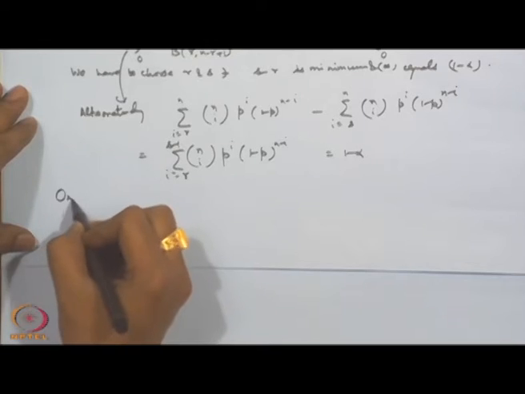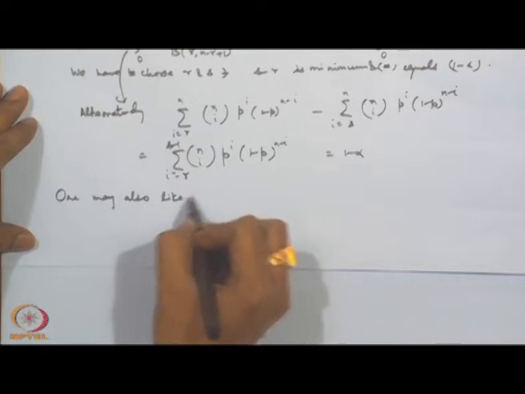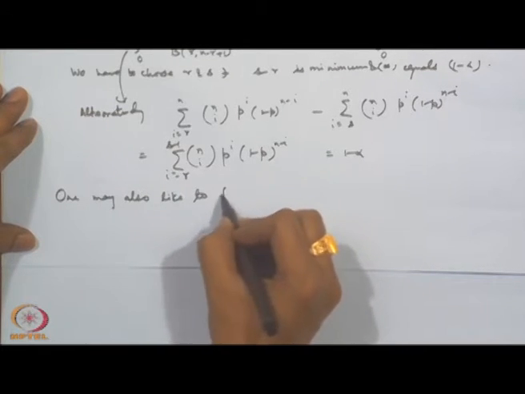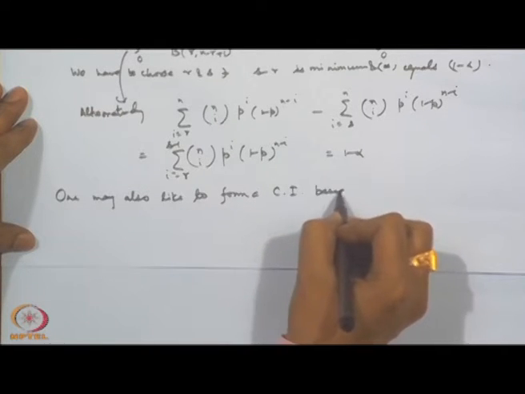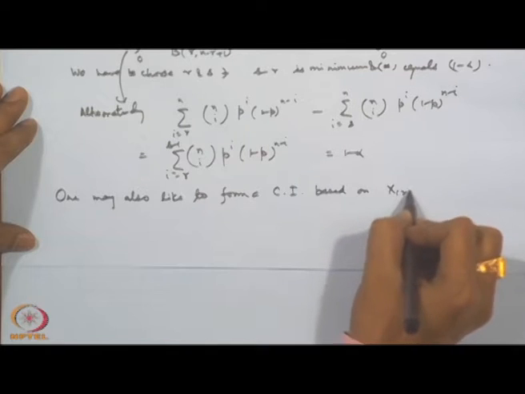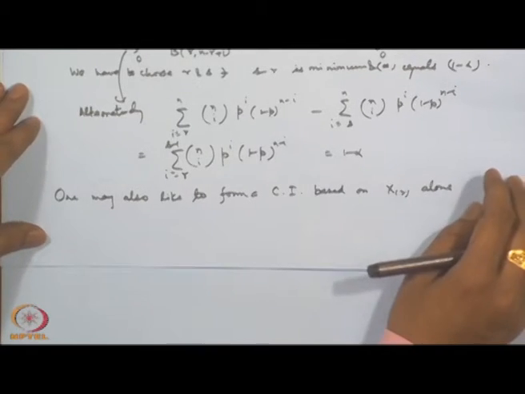One may also like to form a confidence interval based on X_r alone. Of course, the distribution of X_r is not necessarily symmetric. Now, you have two things.